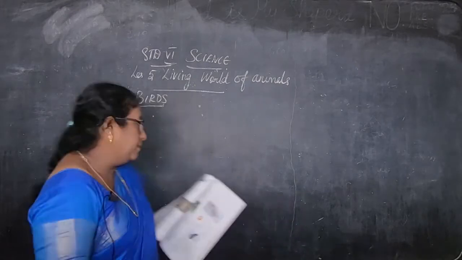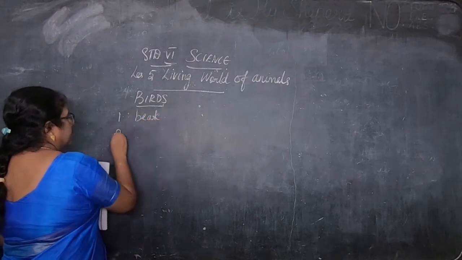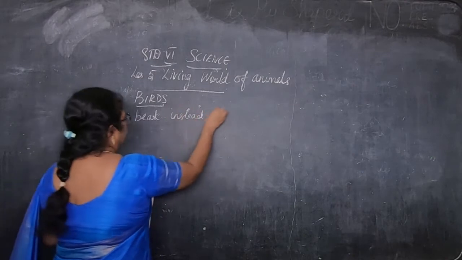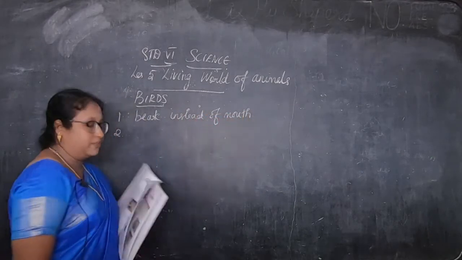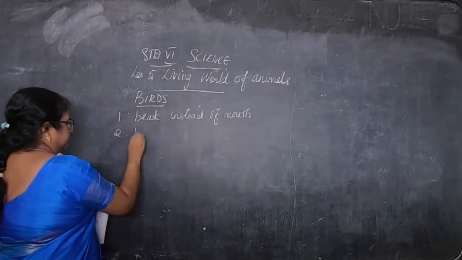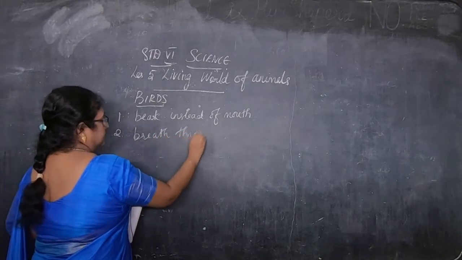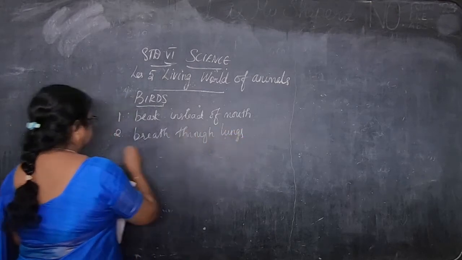Then they have a beak instead of a mouth. We all have a mouth, but what do the birds have? They have a beak. They use the beak instead of a mouth. Next, they breathe through lungs, the same way as other animals. They breathe through lungs, children.